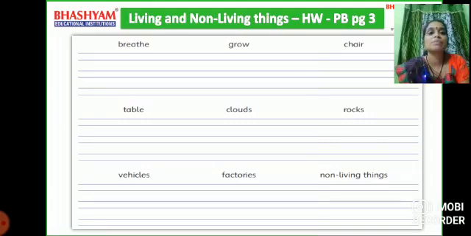Table, T-A-B-L-E. Clouds, C-L-O-U-D-S. Rocks, R-O-C-K-S. Vehicles, V-E-H-I-C-L-E-S.